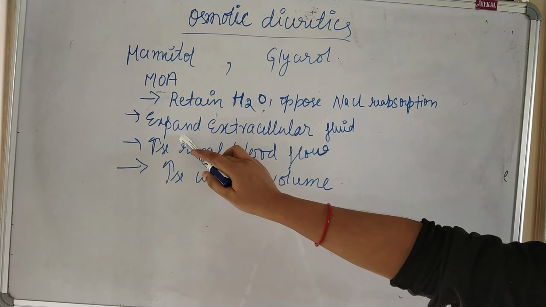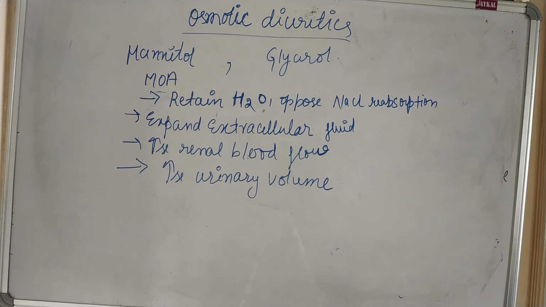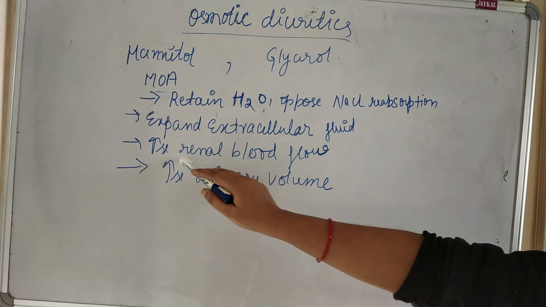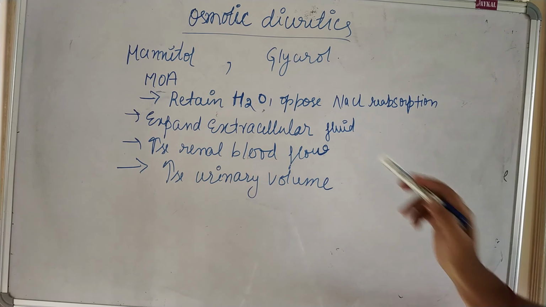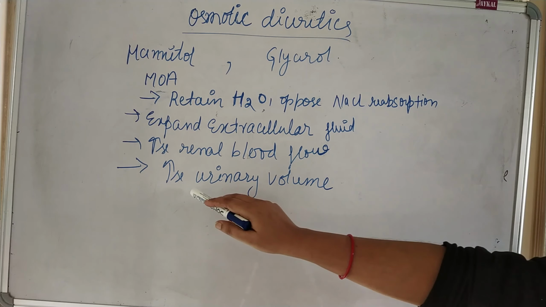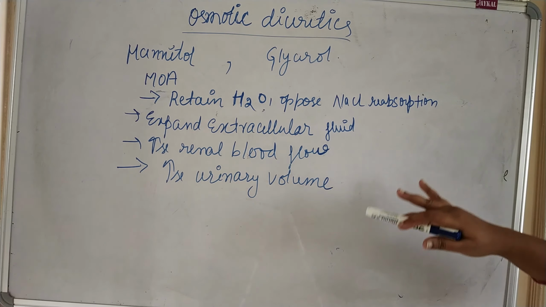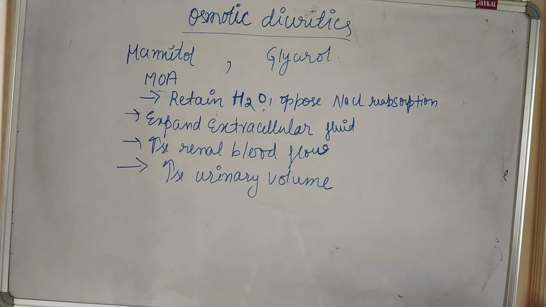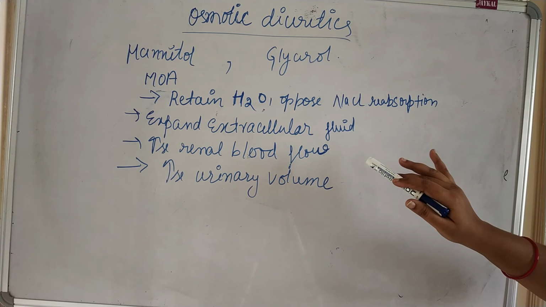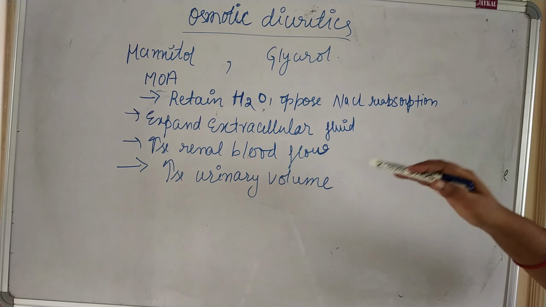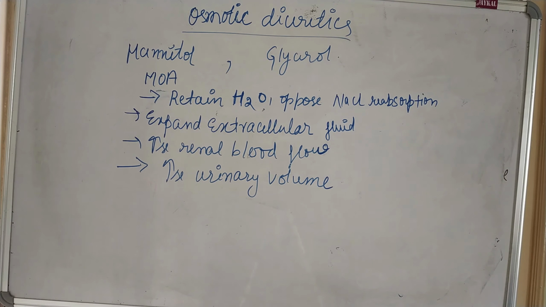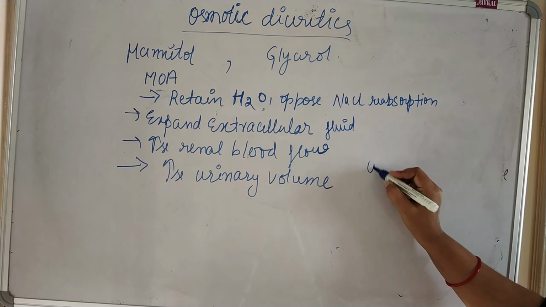They also expand the extracellular fluid volume and they also increase the renal blood flow and they also increase the urinary volume. So these are the general mechanisms of osmotic diuretics, and these osmotic diuretics generally maintain the osmotic pressure in the fluid. So now what is the medicinal use of these osmotic diuretics?